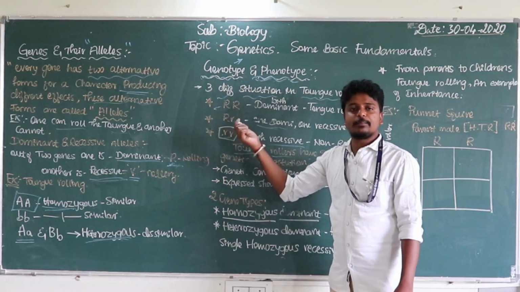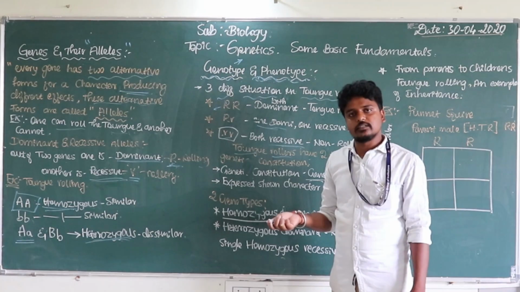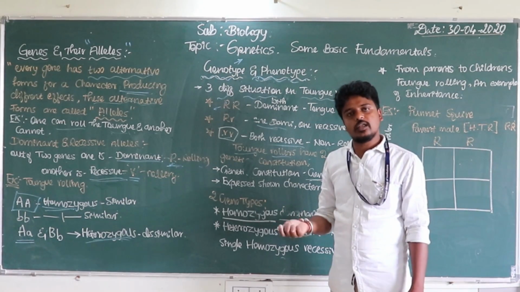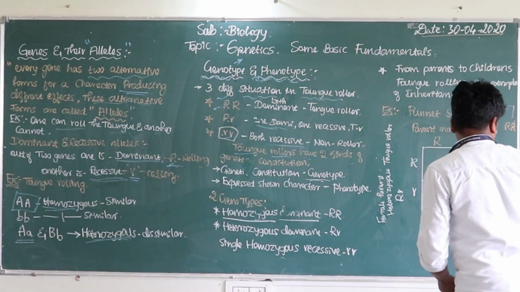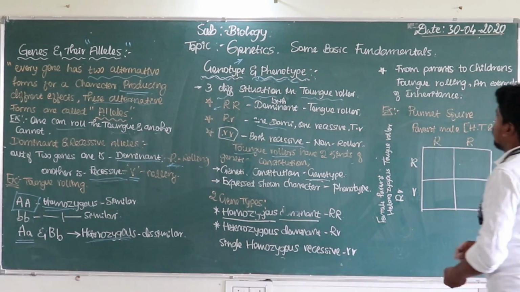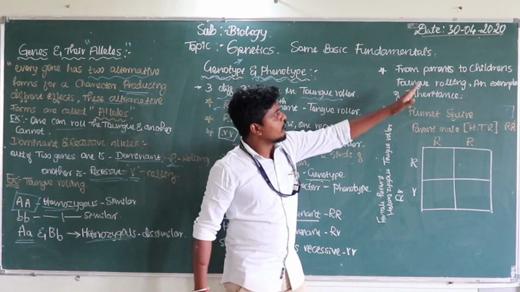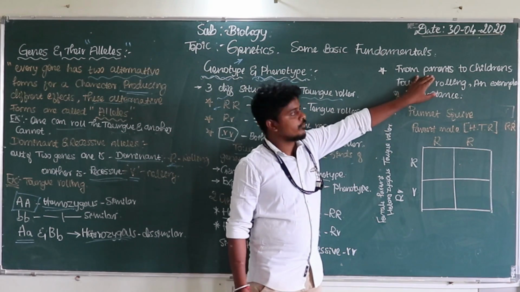If they are both capital R or both small r, they are homozygous. So capital R and small r, they are heterozygous. So that's it. And one more important thing about tongue rollers: